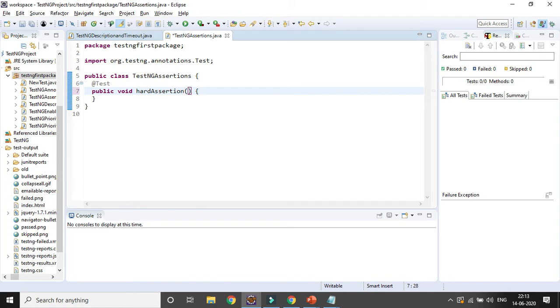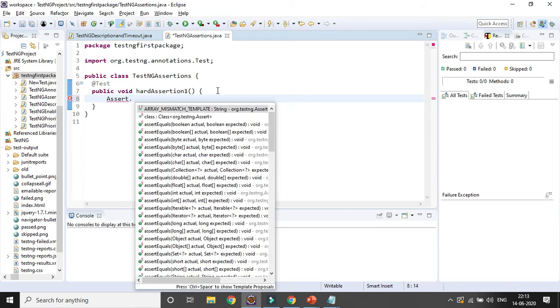Hard assertion 1, method name I am changing. For the hard assertions, the class name is Assert. You need to use the class as Assert, A caps SSERT, right? And if you press dot, you can see all the methods available in the class coming. So the class name for the hard assertion is Assert. You need to remember.